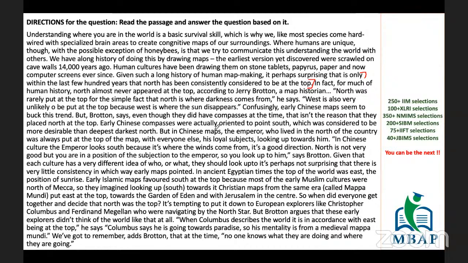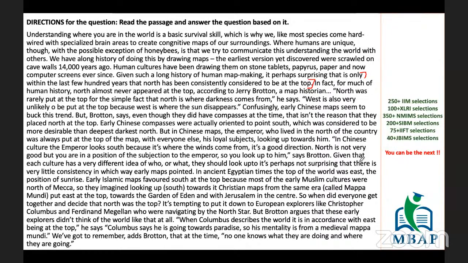Early Chinese compasses were actually oriented to point south, which was considered to be more desirable than deepest, darkest north. But in Chinese maps, the emperor, who lived in the north of the country, was always put at the top of the map, with everyone else, his loyal subjects, looking up toward him. In Chinese culture, the emperor looks south because it's where the wind comes from. It's a good direction. North is not very good, but you are in the position of subjection to the emperor, so you look up to him. Okay. So basically, the purpose was very subjective. It was not related to the geography at all.